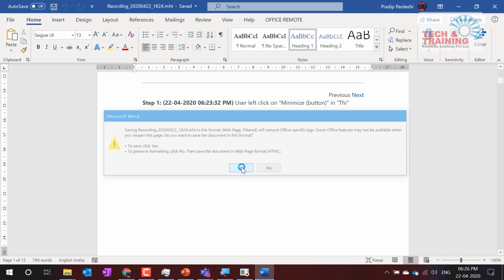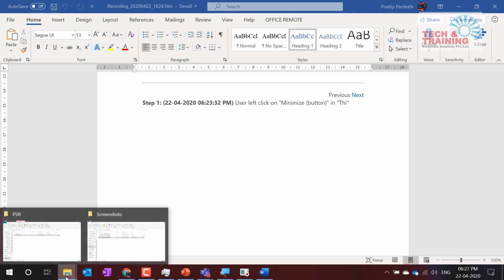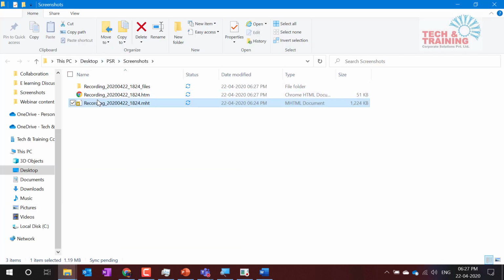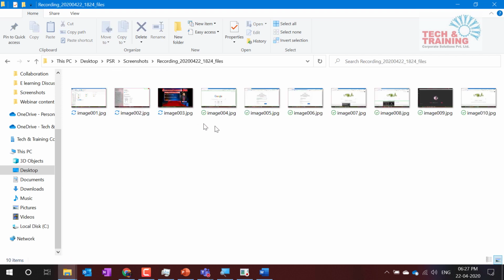Now when I save, see what is happening. I go to screenshots, and here there is the recording and one folder with the files. Look at all the files, all the screenshots are here.